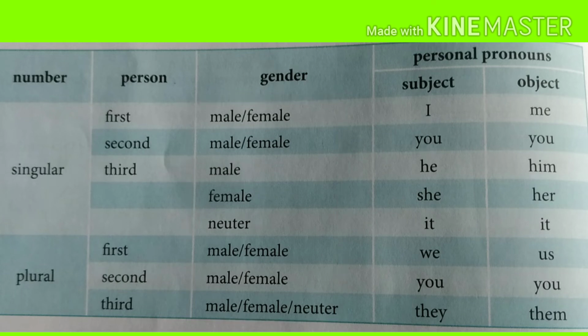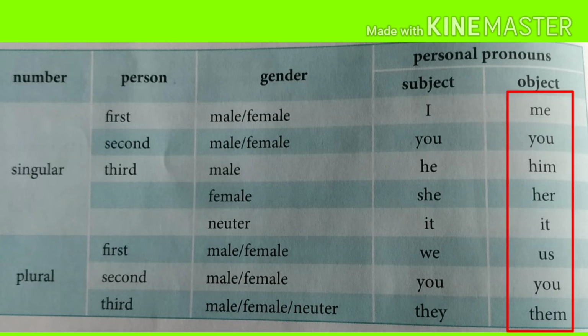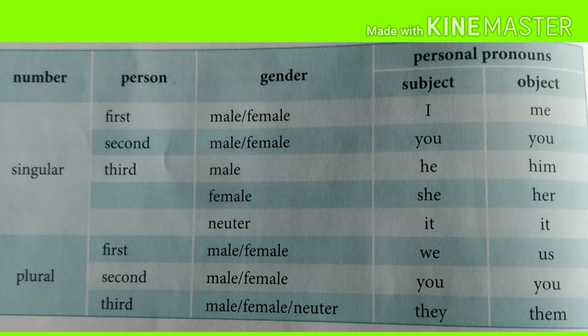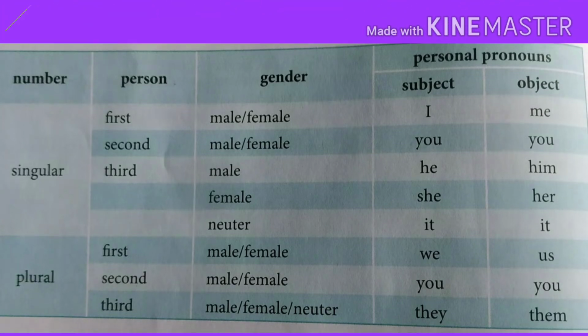Personal pronouns are also used as a subject of a verb or as an object of a verb. I, you, he, she, it, we, you, they are subject pronouns, and me, you, him, her, it, us, you, them are object pronouns. So this is all about personal pronouns.